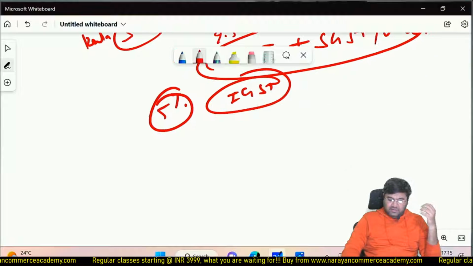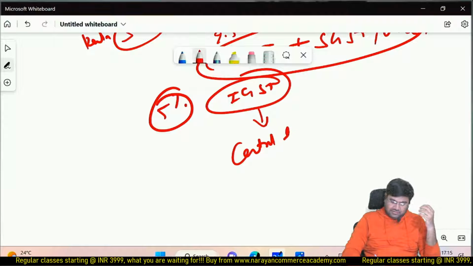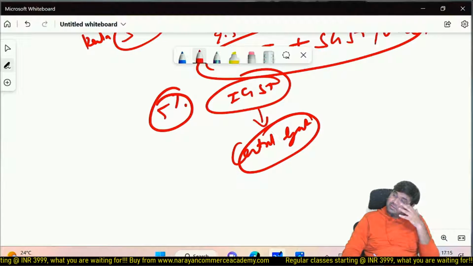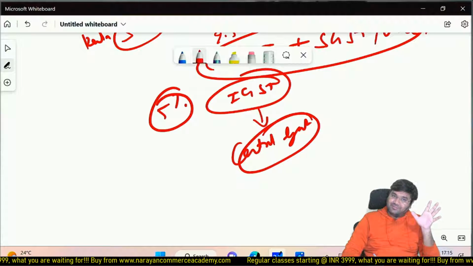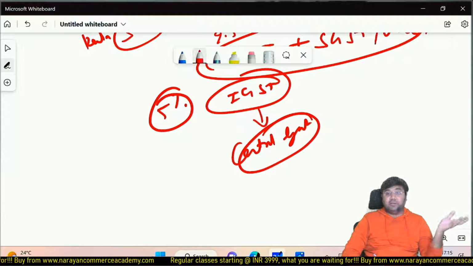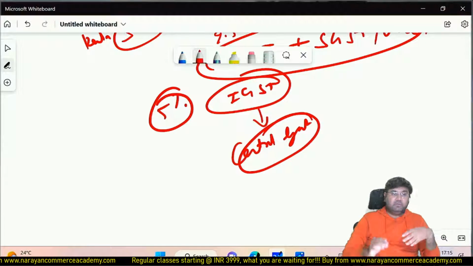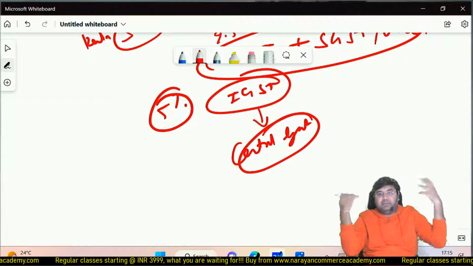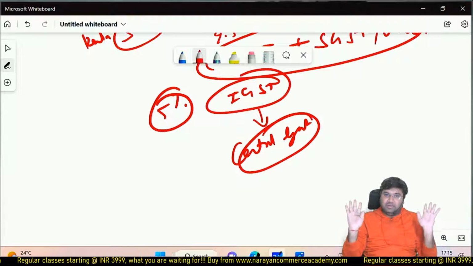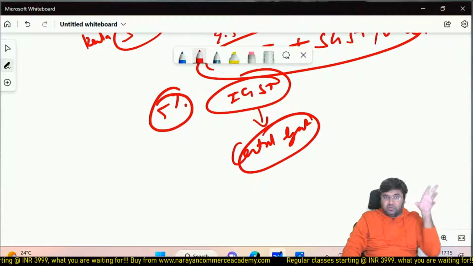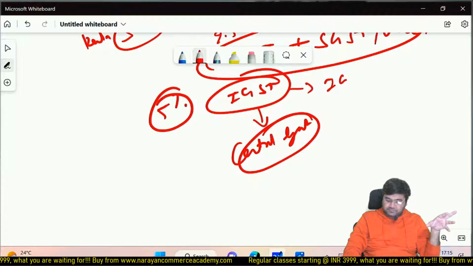And IGST is going to be collected by whom? Central government. Now here they can trust the central government. Rather than the Kerala government trusting Tamil Nadu, they said no, it's better to trust the central government. Because rather than collecting from various state governments, there may be multiple transactions. One seller is in Tamil Nadu, in another transaction the seller is in Maharashtra. So rather than multiple states, let only one central government. So the central government in case of interstate is going to collect IGST.